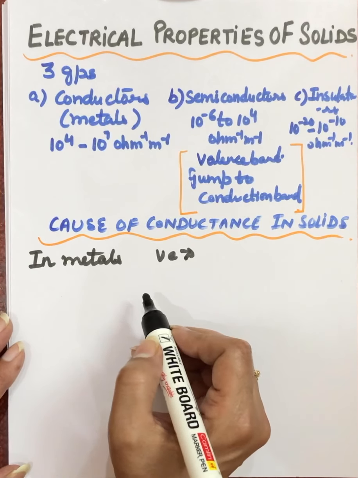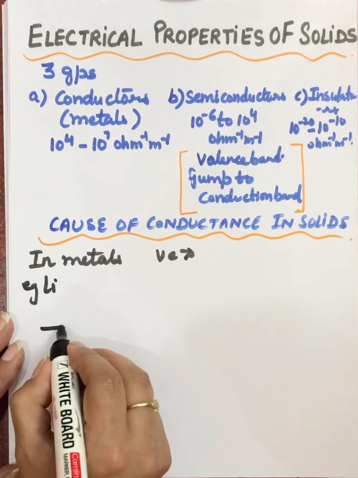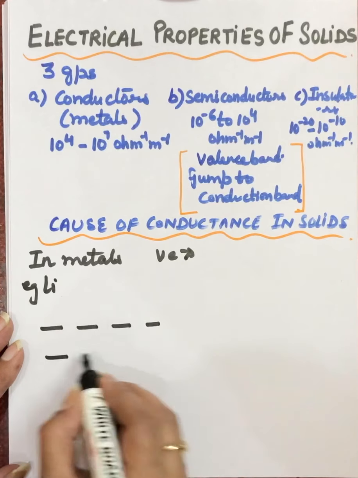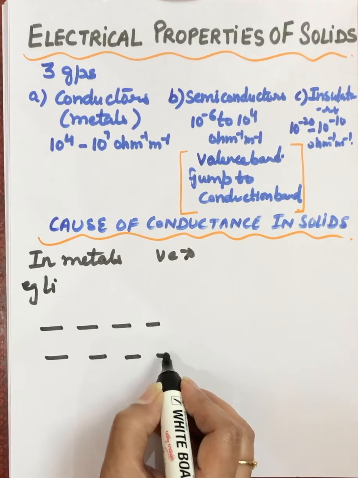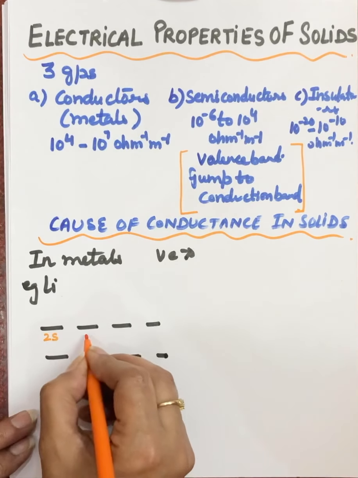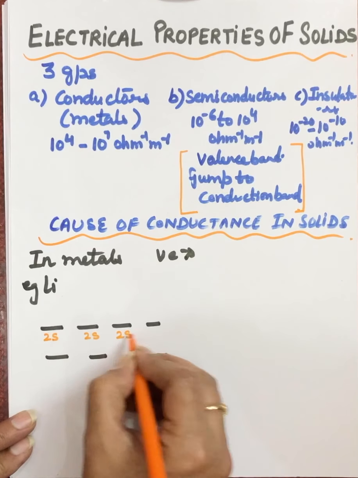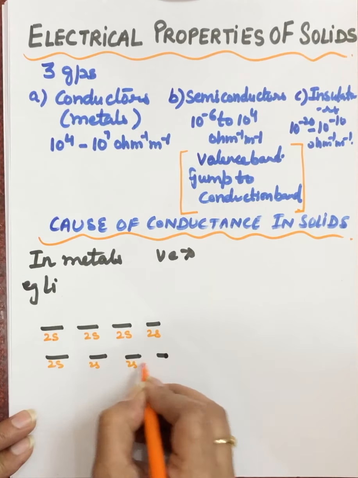and a band is formed due to closeness of molecular orbitals which are formed from atomic orbitals. How? I'm taking the example of lithium. Let's say lithium, and I'm taking 4 lithium atoms. Electronic configuration of lithium is 1s2, 2s1. So its last shell is 2s and its second shell, the s orbital, has 1 electron each. So 8 lithium atoms if I'm taking, they have 1 electron in their last shell. So valence electrons I'm taking.